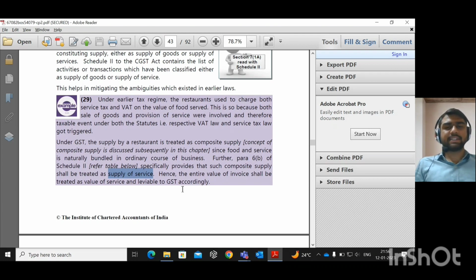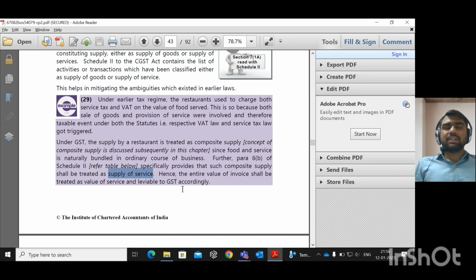Why is the input tax credit blocked? Because they give one benefit: anything you provide, a 5% rate will be charged for the service that you provide. One benefit has been given by the government to these restaurant service providers. Why?